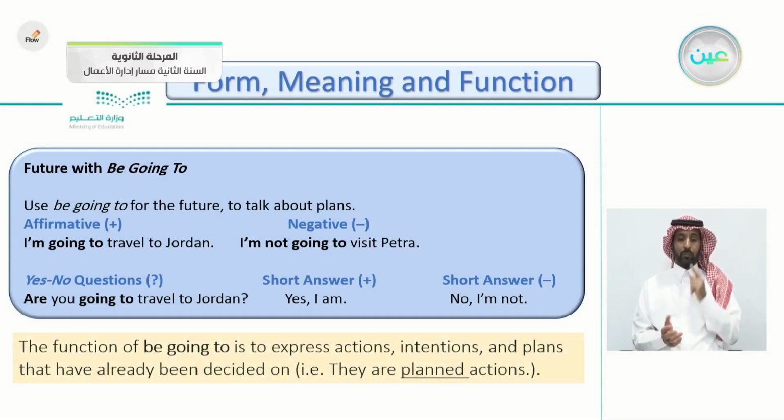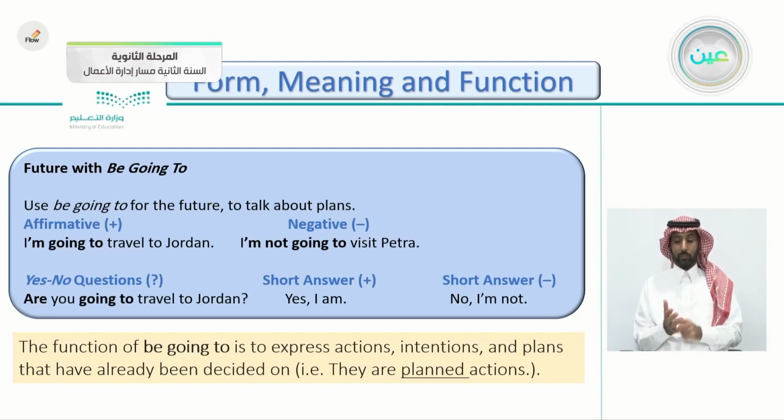The function of be going to is to express actions, intentions, and plans that have already been decided on. So again, when you say, I'm going to do this, I'm going to do that, it is to express actions, intentions, or plans, something that you're planning or intending to do, that have already been decided on.